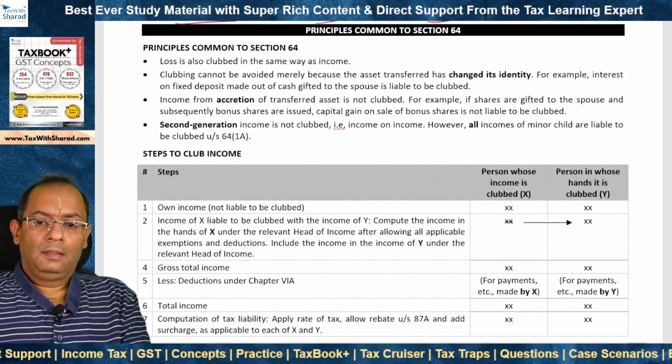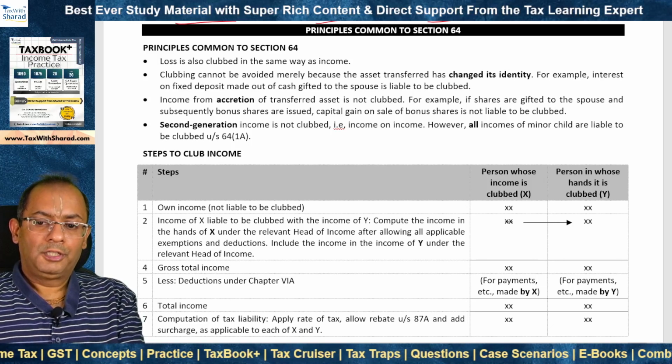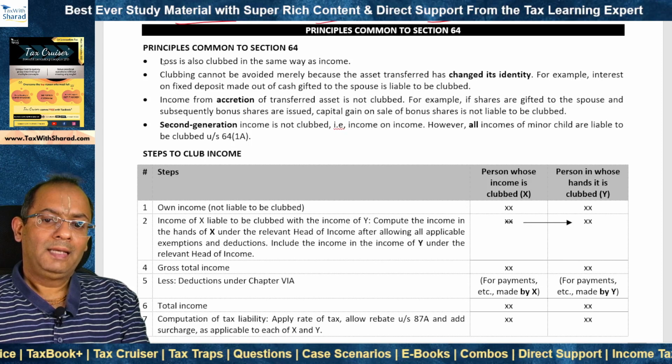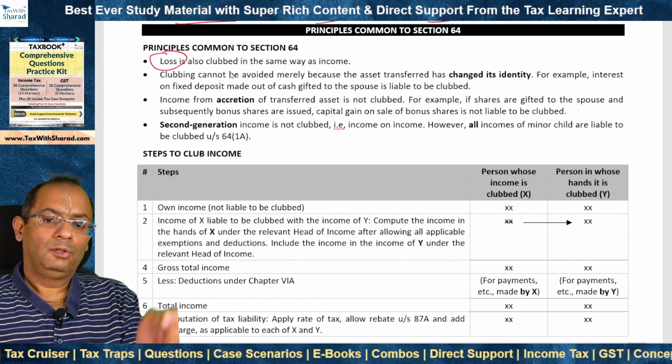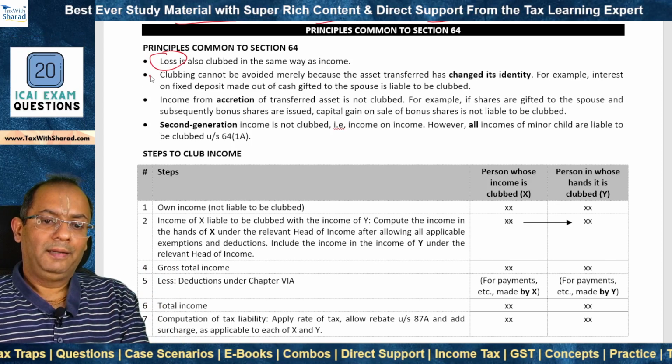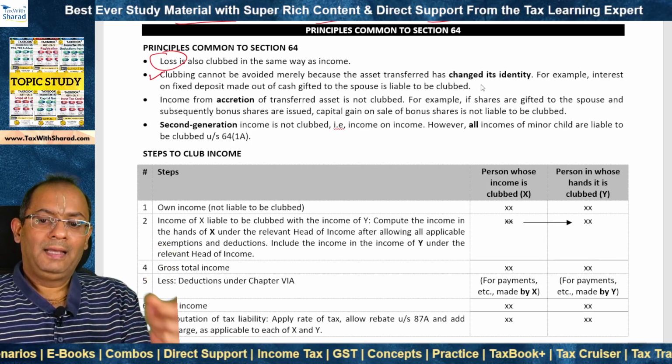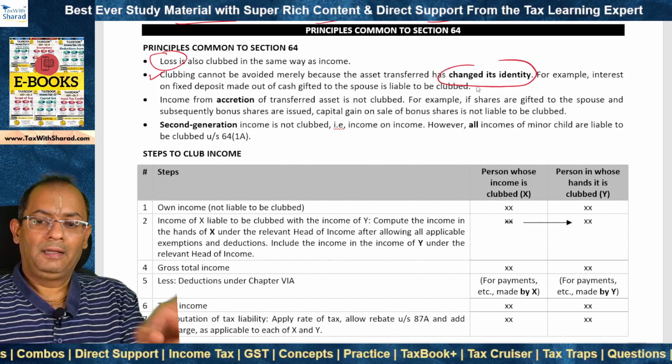Now certain principles are common to section 64, common to the clubbing provisions. Just as income is to be clubbed, loss is also to be clubbed. Second, clubbing provisions cannot be avoided by saying that the asset transferred has changed its identity.